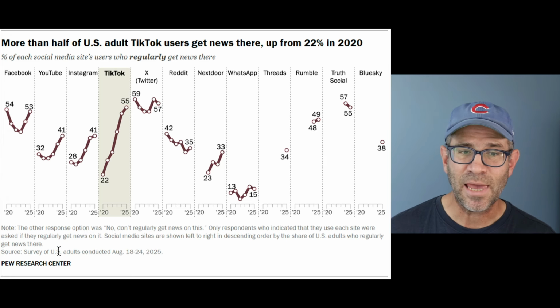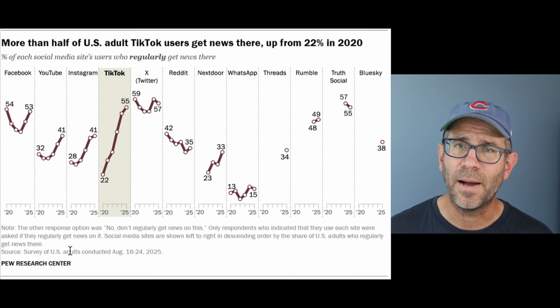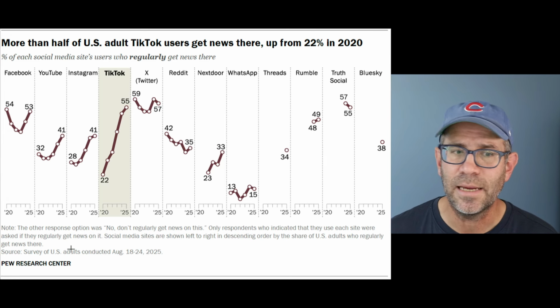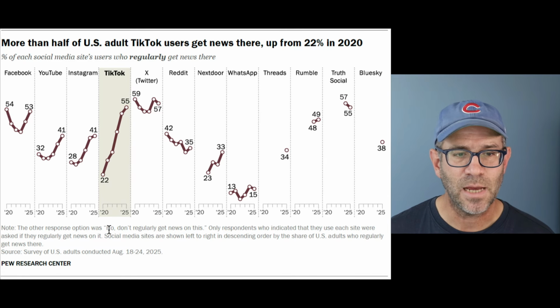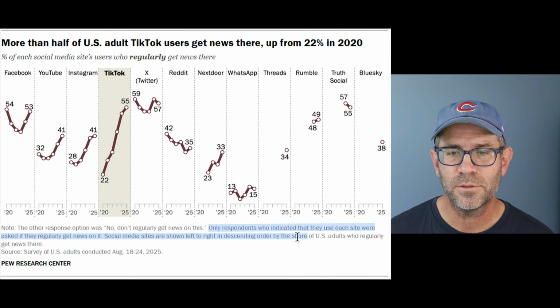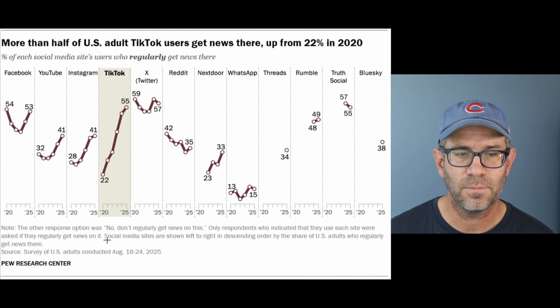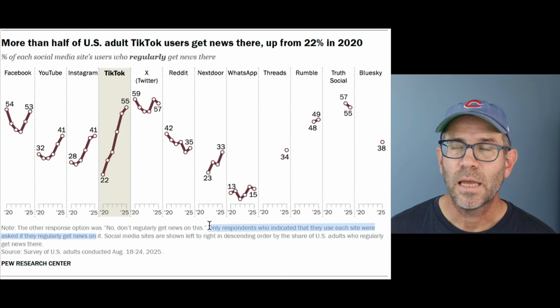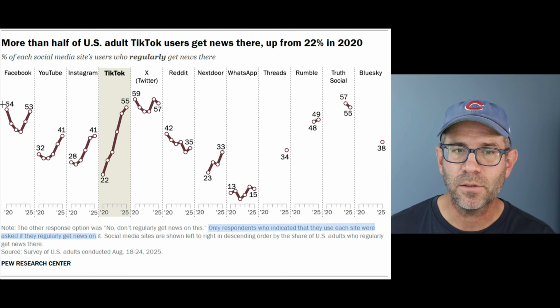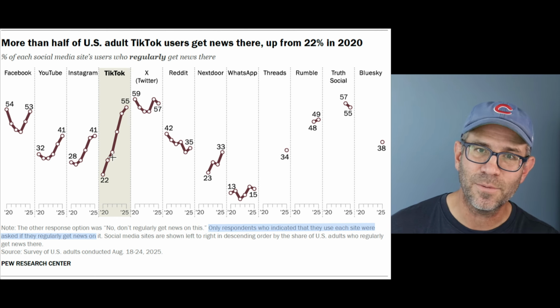All right, so then they have a caption that tells a little bit more about how they generated the data, right? So note, the other response option was no, don't regularly get news on this. And so they say only respondents who indicated that they use each site were asked if they regularly get news on it, okay? So if I don't use TikTok, I don't show up in here, right? That's the other poll, right?